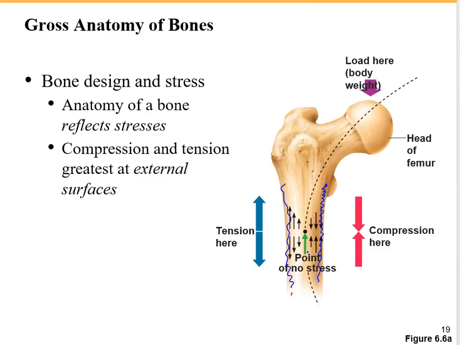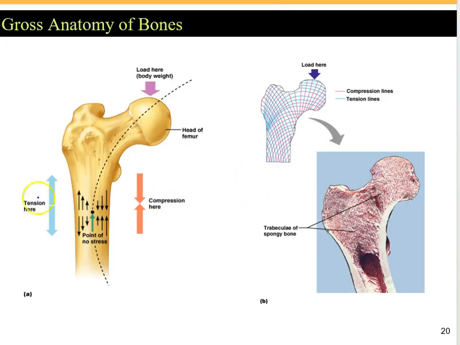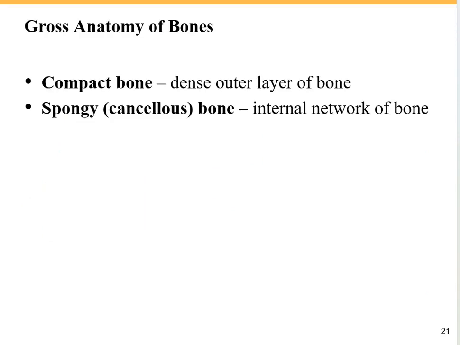This region, which we have medullary cavity, experiences no mechanical stress. So then the medullary cavity exists as a storage space and also to lighten the bone. Okay, as you notice, we can divide the bones into compact bone and spongy bone. Compact bone is strong and dense bone, which is going to be found in the outer layer of the bone. And spongy bone or cancellous bone is going to be found at the internal part of the bone, and it's like a sponge. It has many open spaces.